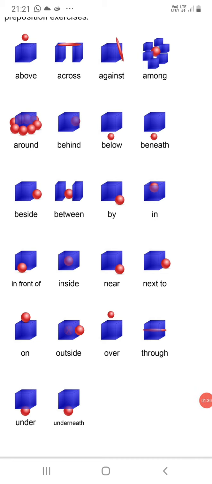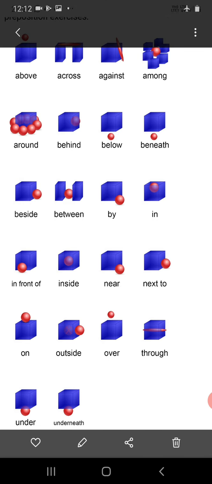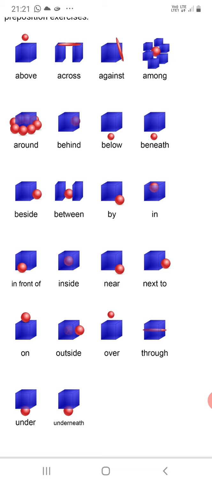See these pictures very carefully. The ball is above that square box, across. So it is across, the bridge is across this place to that place. And against, by looking at the picture you can understand that wood is against the box. Among, so many boxes are there, and among them that ball is there. Around, so it is around the box. Behind, that we cannot see because it is behind, on the back side of that box.